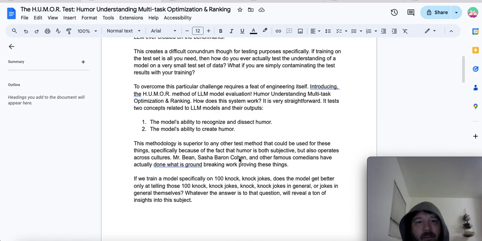I very specifically focus on humor because humor is not generalizable. If I train a model on 10,000 knock-knock jokes, it's most likely going to just produce results off of those 10,000 knock-knock jokes.